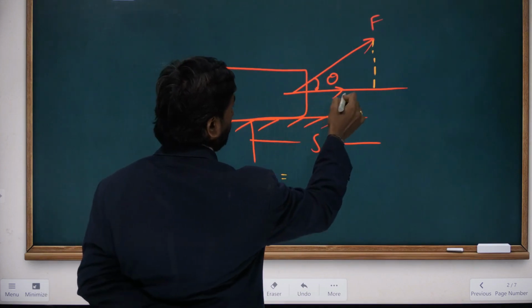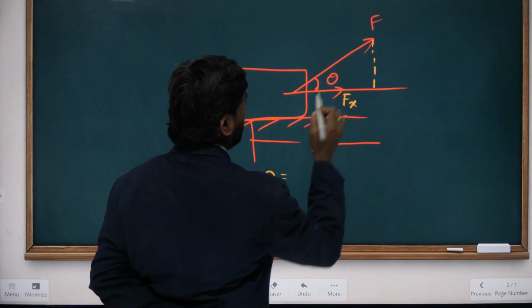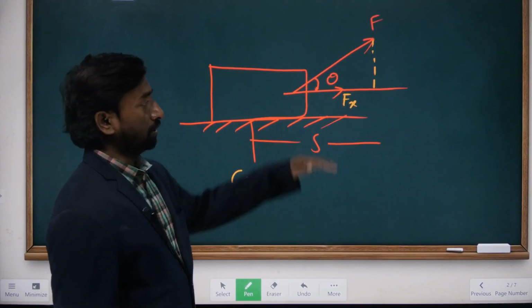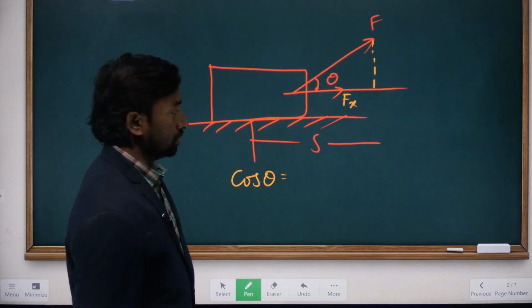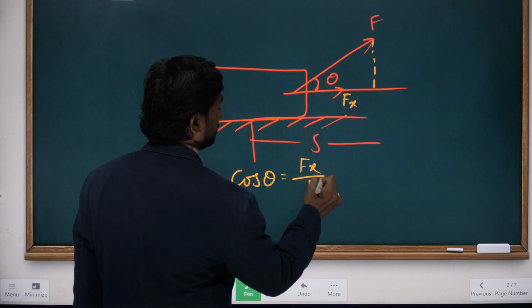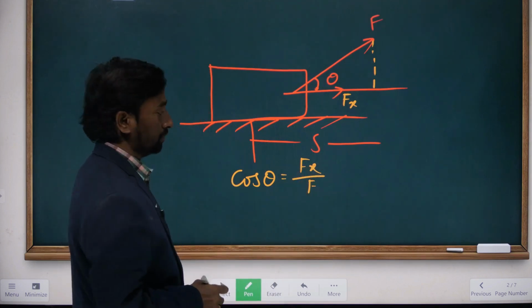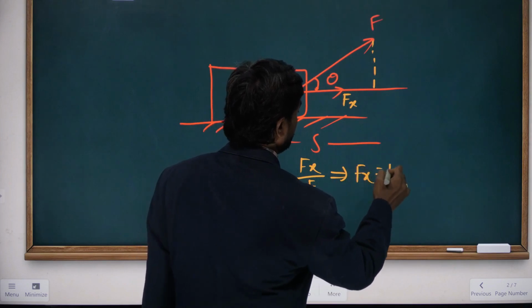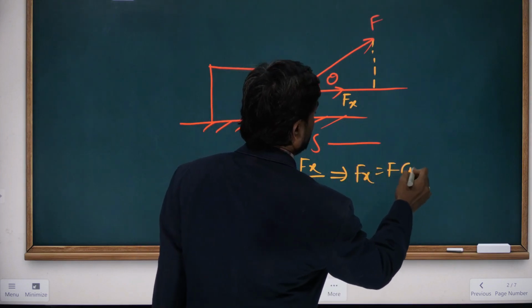This horizontal component can be represented by Fx. Now cos theta is adjacent by hypotenuse, so we get Fx divided by F. Then Fx can be written as F into cos theta.